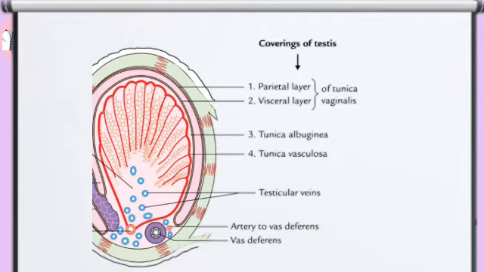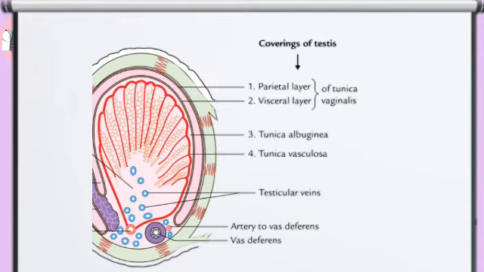This tunica albuginea is a dense fibrous coat covering the testes all around. It is not deficient anywhere, unlike the tunica vaginalis, which is deficient toward the posterior border. It covers the whole testis. It is made up of white fibrous tissue. We know the visceral layer is the outer layer; inside the visceral layer there is tunica albuginea.